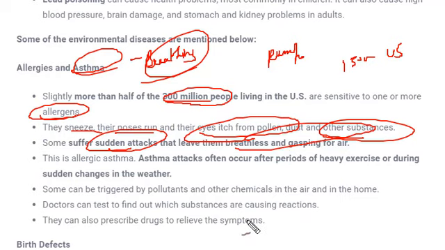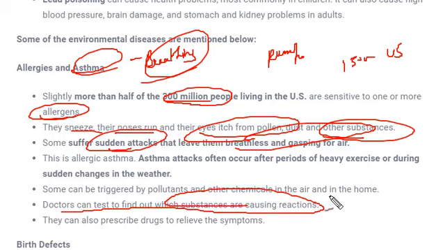Fine. And it can be cured. It's not that asthma disease cannot be cured. Doctors can test and find out which substance people are allergic to, and once it is known, either medicine can be provided or they can be asked to just stay away from the substance to which they are allergic. Okay, so these are just simple treatments.